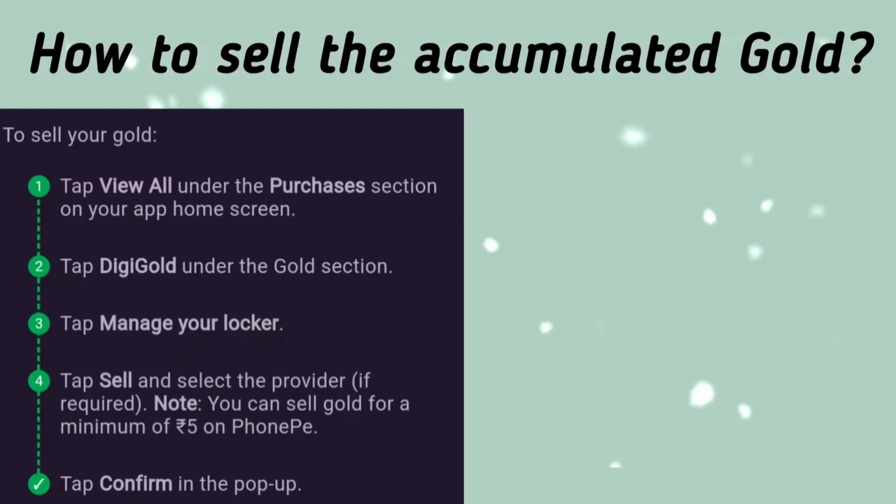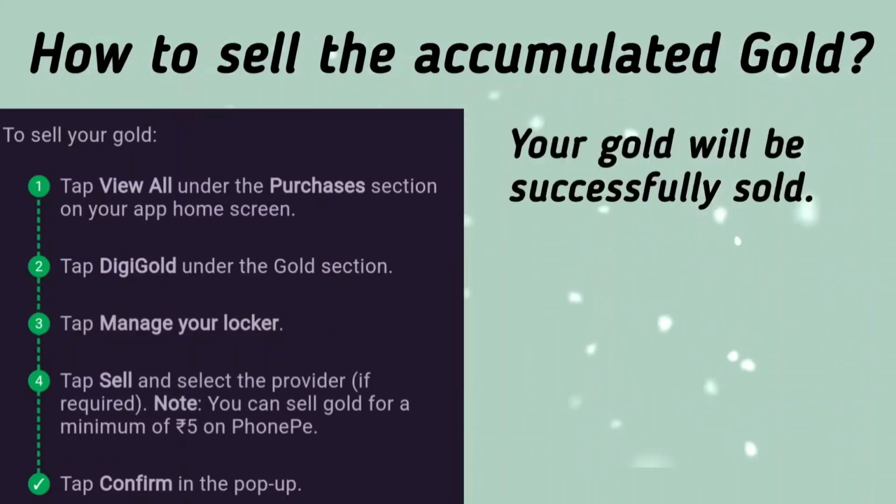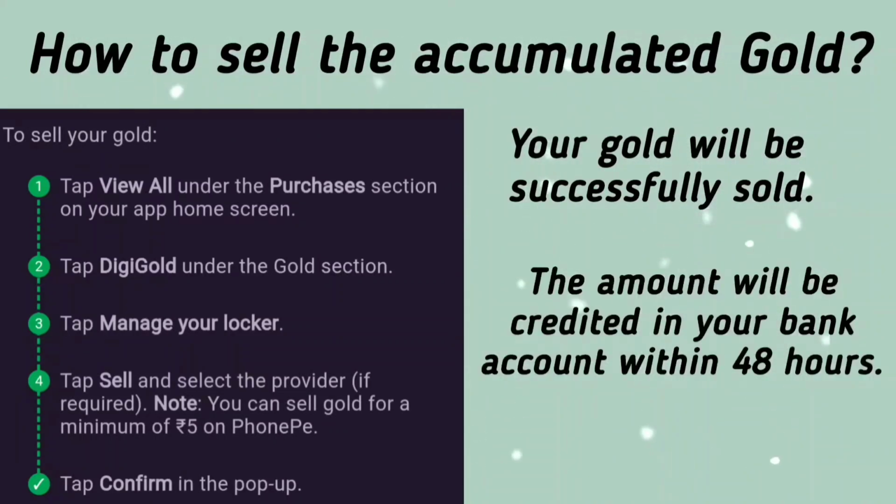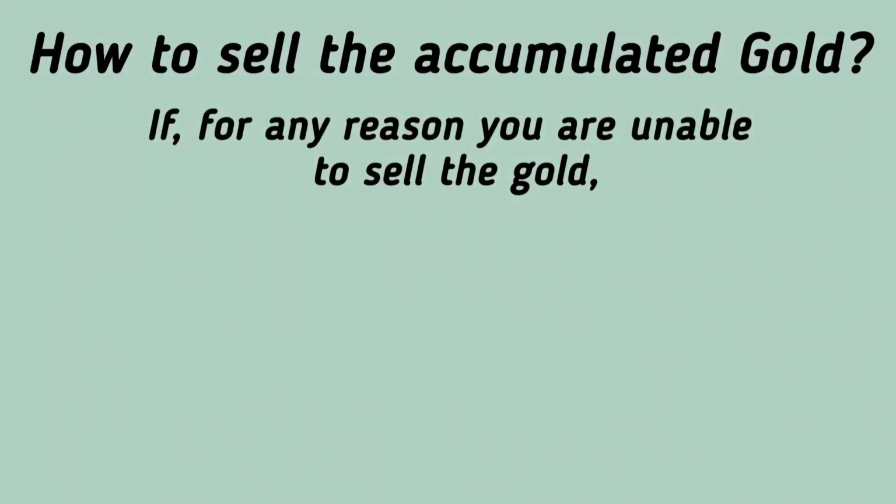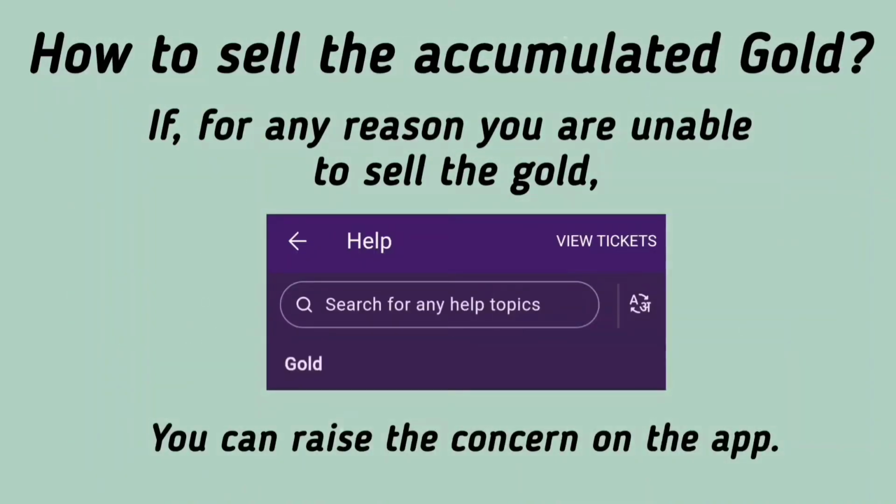How to sell your accumulated gold on PhonePe. You can sell the gold under Purchase section on your PhonePe app. Tap DigiGold under Gold section. Tap Manage your locker. Select Sell. You can sell the gold at minimum of ₹5 on PhonePe. Your gold will be successfully sold and the amount will be credited in your primary bank account within 48 hours. If for any reasons you are unable to sell the gold, you can raise the concern on app.